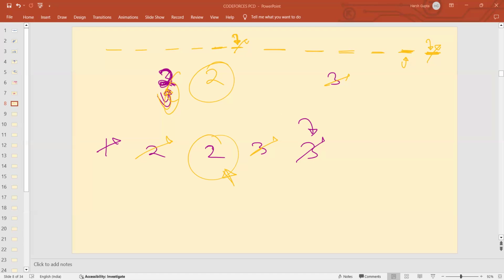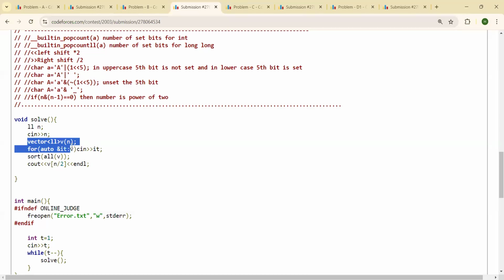So let's jump on to the code then. The code was a simple one. First of all, I took the input, sorted the array and just printed the value present at index 2. Here v is actually v.begin(), v.end(). This is actually a temp, it is defined in my template. Okay, anyone having doubt with this code?